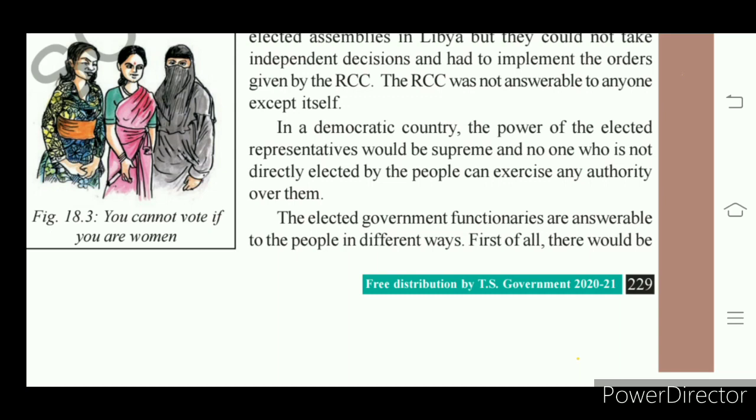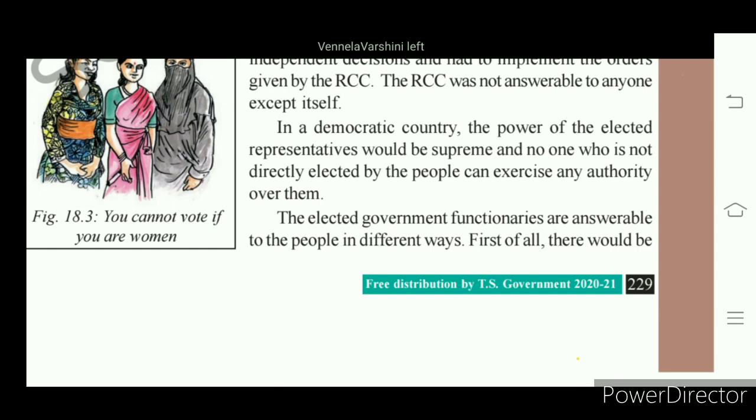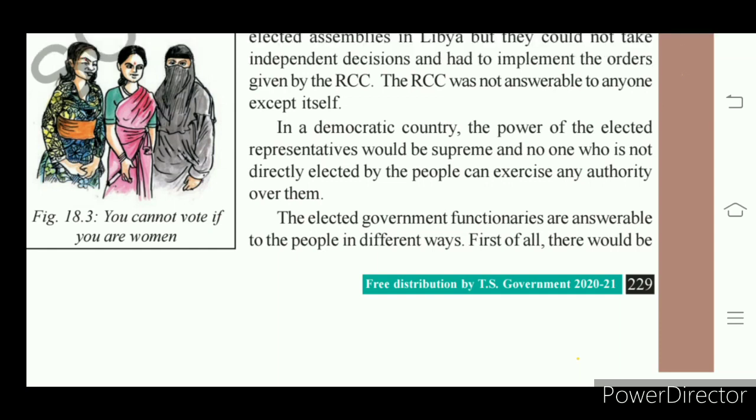It may be the legislature, the executive department, or the various bodies which work under a democratic government. They must be answerable to the people. The police department is there. It functions under democracy. It should be answerable to the people. The revenue department is there. It works under the democratic system, so that must be answerable to the people. So all government functionaries must be answerable to the people because people have given power to the government, that is, the elected representatives.